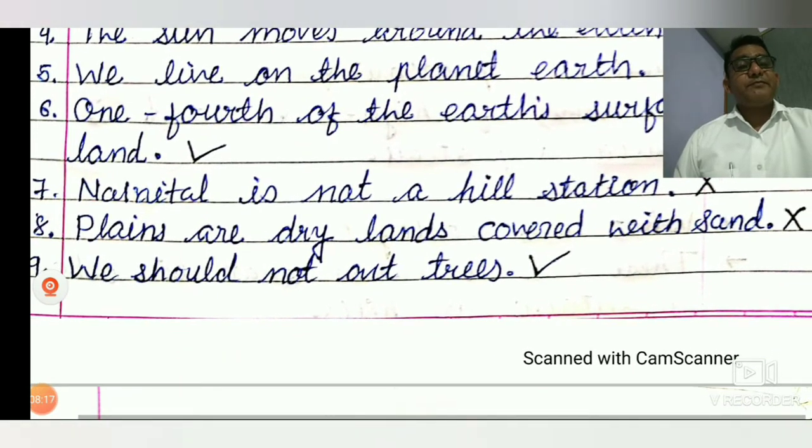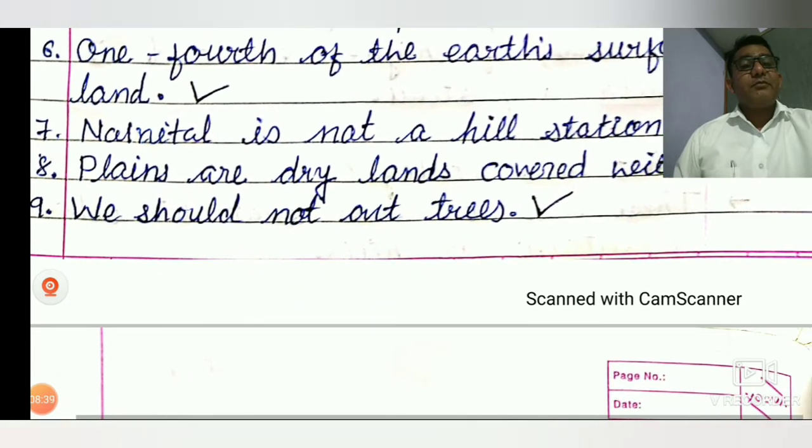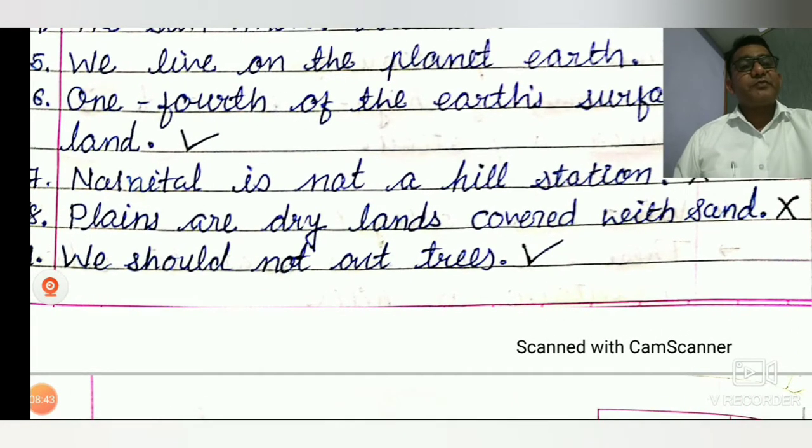Number eight, plains are dry land covered with sand. So false. Dry land means soil. Plains are grassy areas, grassland. Here the plain is soil.